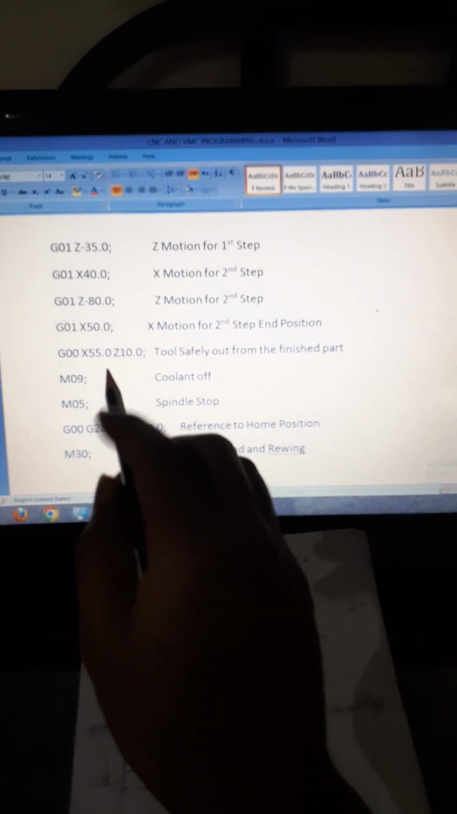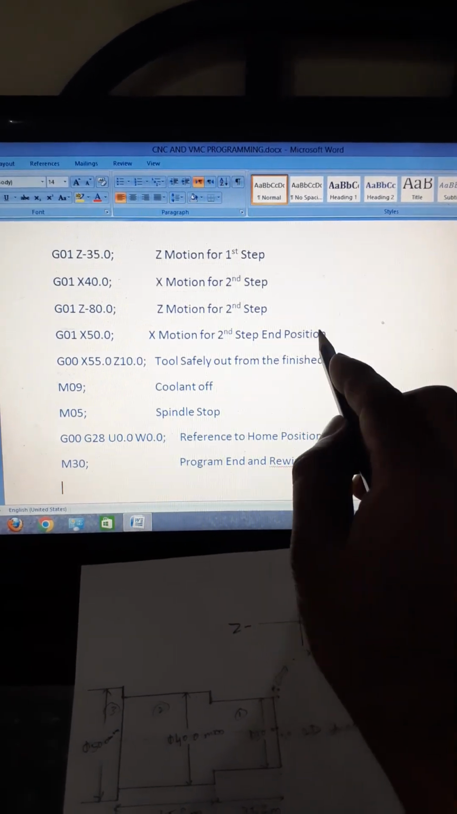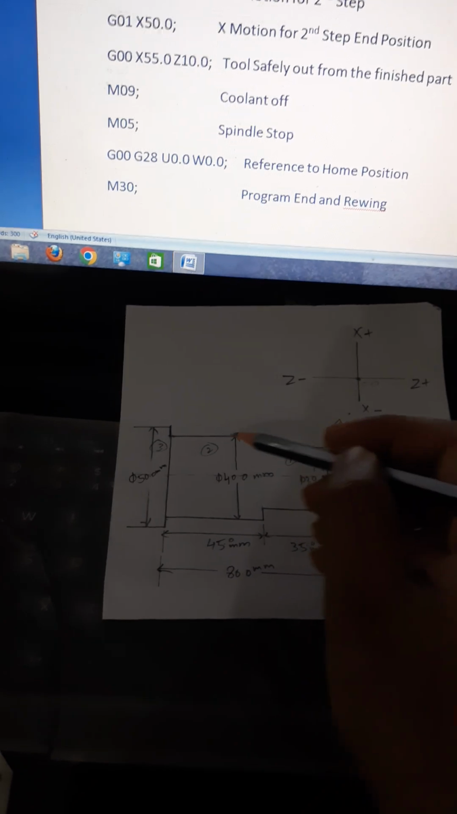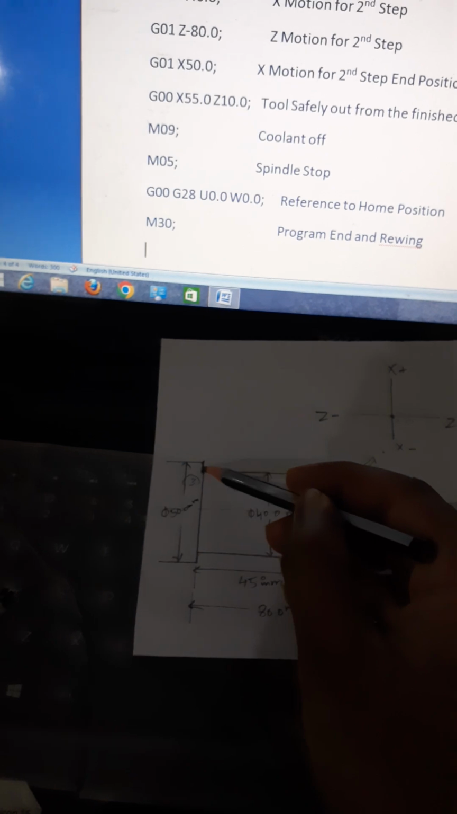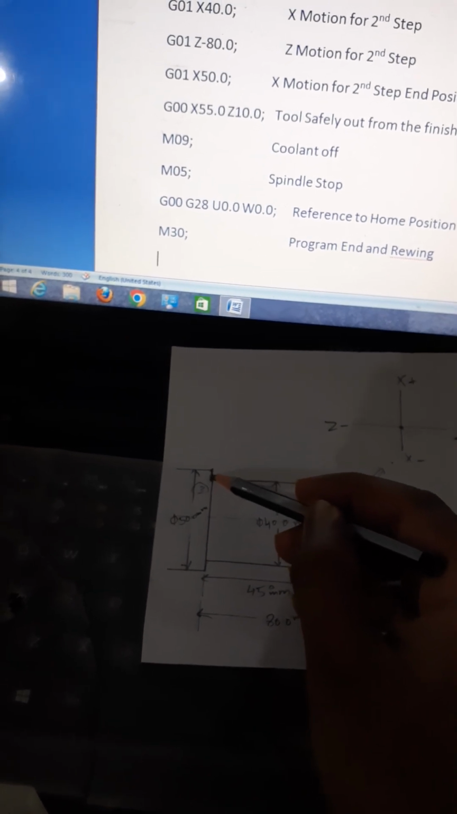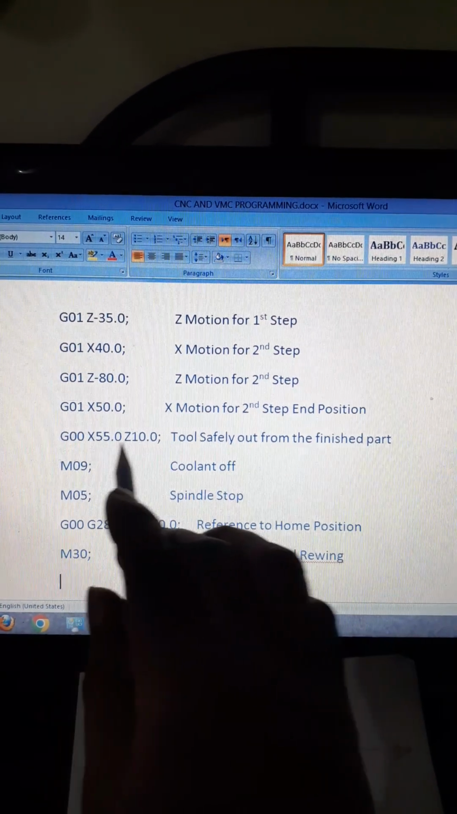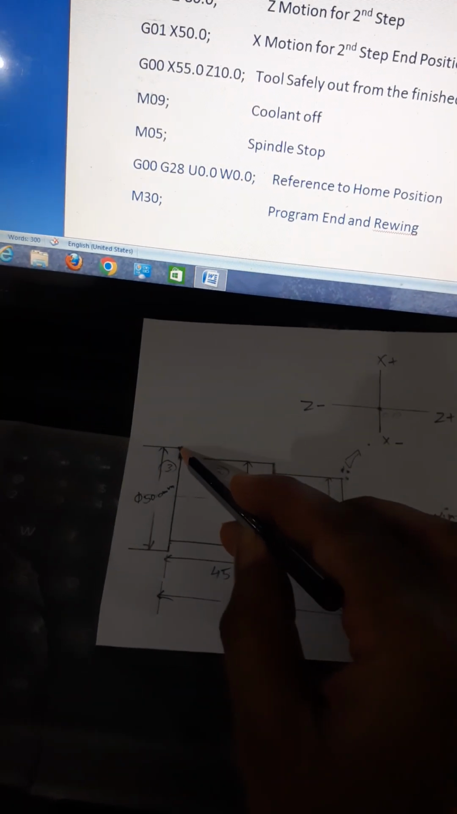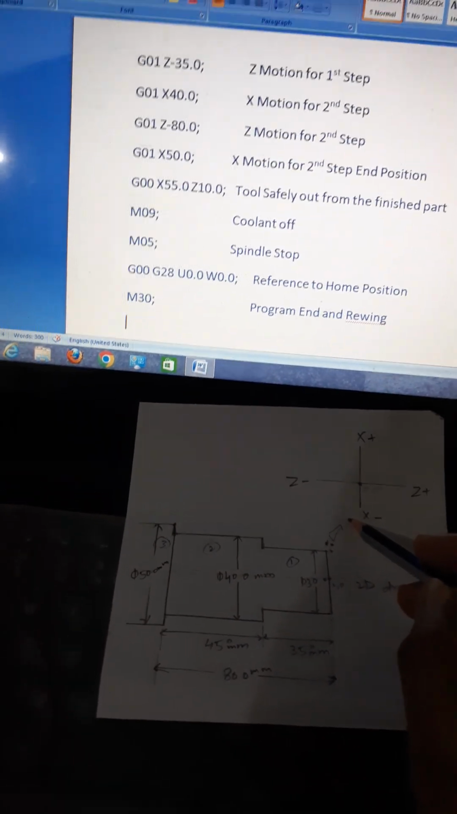Again you see linear feed move X50, X motion for second step in position, means this second step position is completed. Now X motion is here, means this surface, this face cutting process is completed. Rapid mode X55 Z10, tool safely out from the finished part, means tool was there, now safely out from this part. Now you assume tool is positioned here.